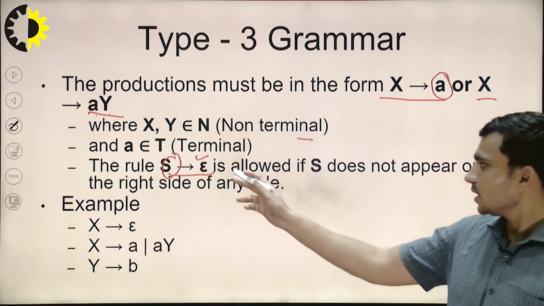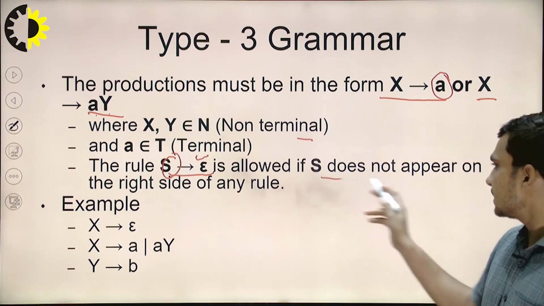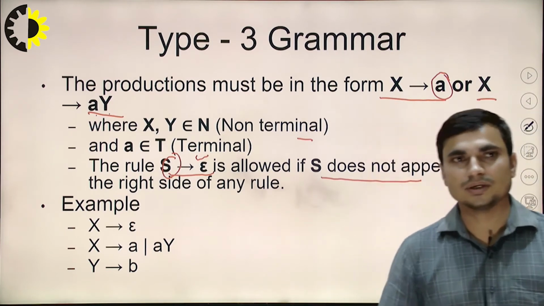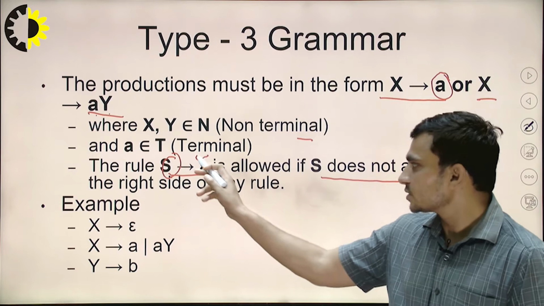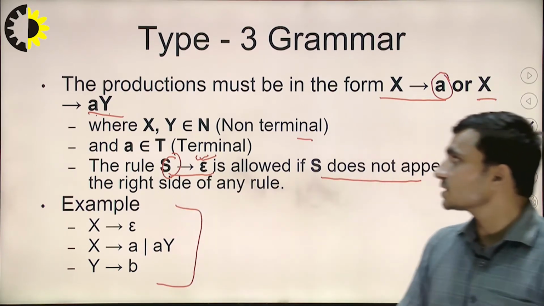So this rule is also allowed in this, but there is only one condition. That condition is that S does not appear on the right hand side of any rule. So if S does not appear on the right hand side of any rule, then we can use this rule here. So these are certain examples of the productions of type 3 grammar.